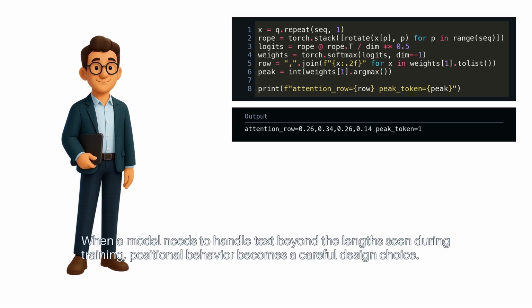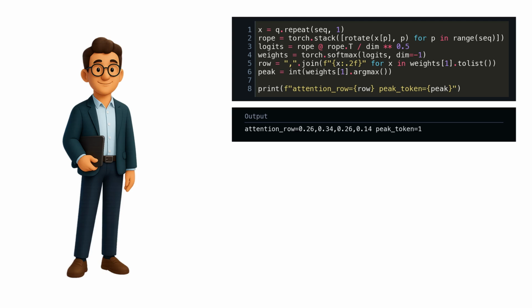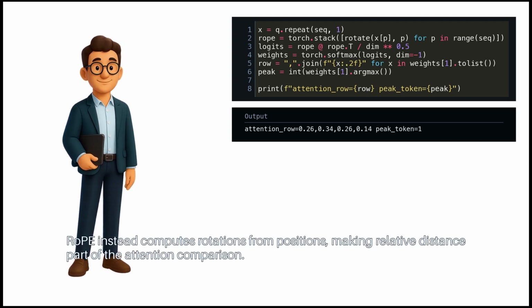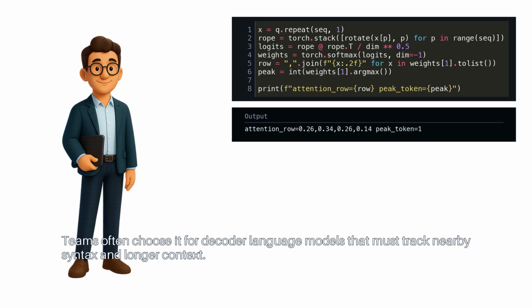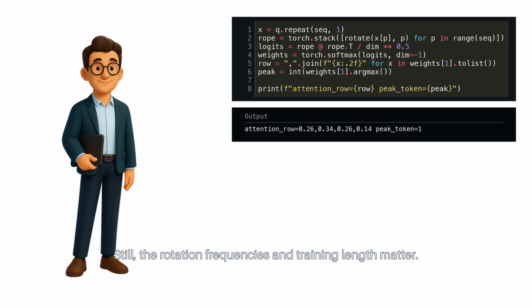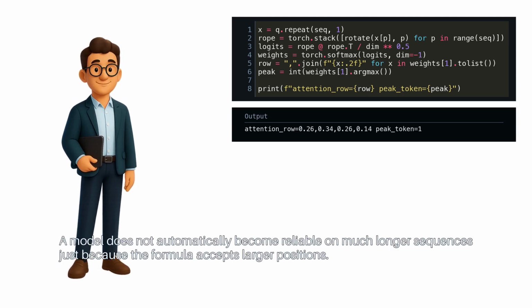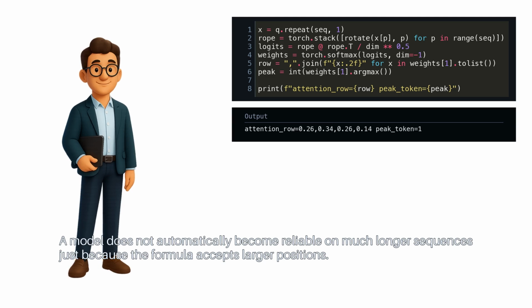When a model needs to handle text beyond the lengths seen during training, positional behavior becomes a careful design choice. Learned absolute position embeddings give every slot its own stored vector, which is simple but tied closely to known positions. RoPE instead computes rotations from positions, making relative distance part of the attention comparison. Teams often choose it for decoder language models that must track nearby syntax and longer context. Still, the rotation frequencies and training length matter. A model does not automatically become reliable on much longer sequences just because the formula accepts larger positions.